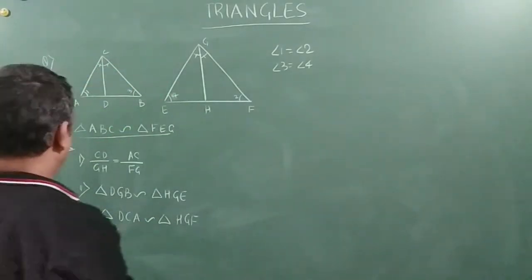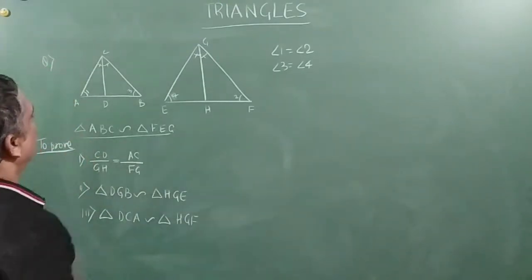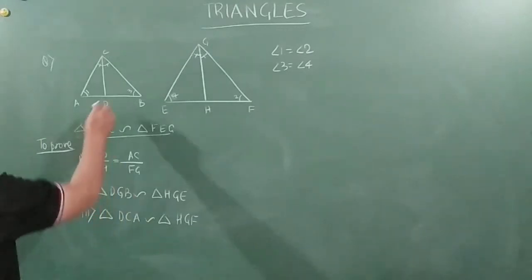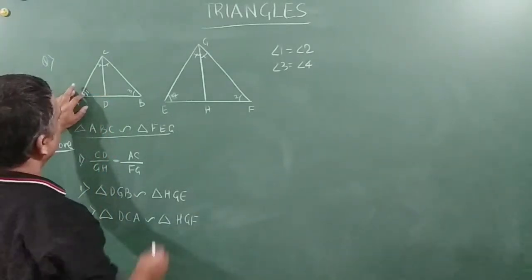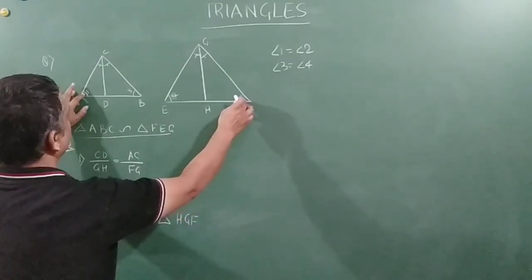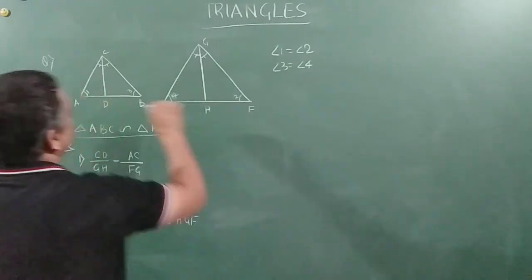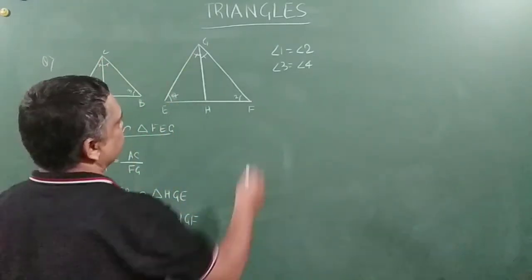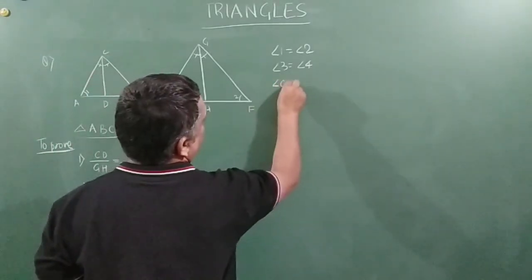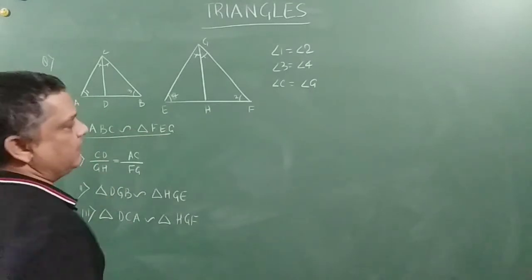Okay. Now we need to prove CD by GH. Okay. So friends, let us try to understand it here. So angle 1 is equal to angle 2, right? And see, what we can say here is that angle C is equal to angle G, right? We can derive a conclusion from here.